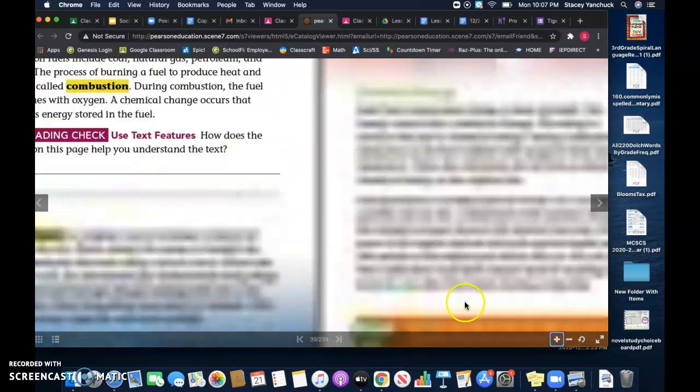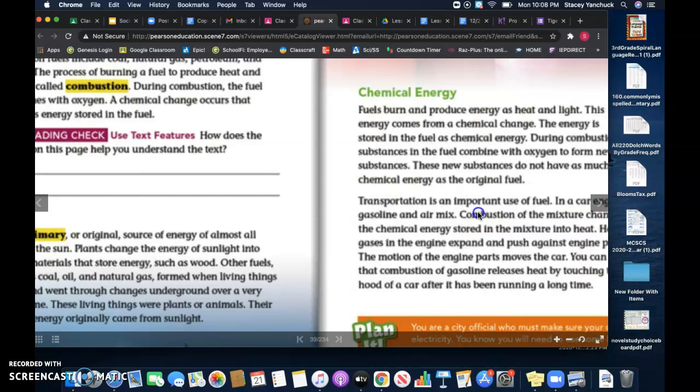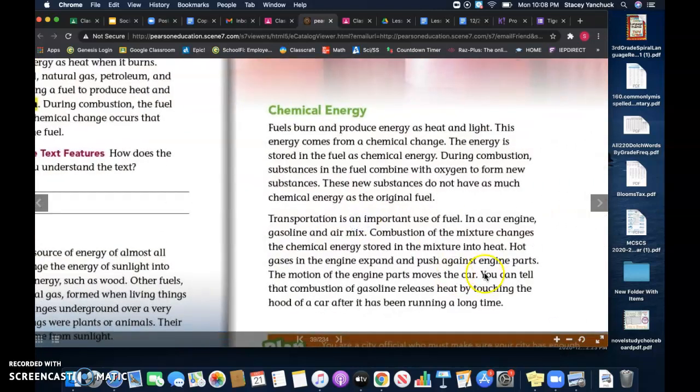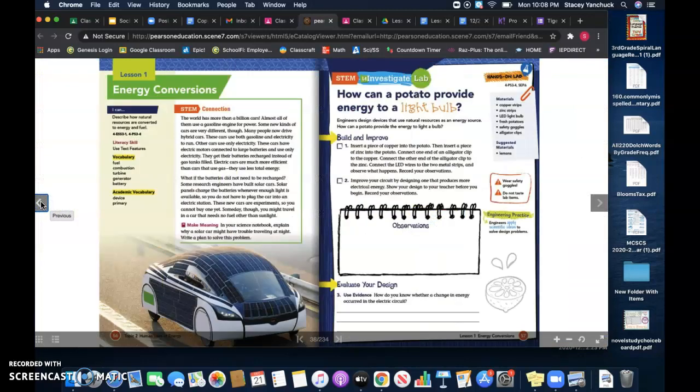All right, guys, we are in lesson one of topic four, I do believe it is. So make sure that you are following along with me. Now, we have been talking, let's take a look at the book really quick. We've been talking about energy and energy conversions. That's a lot of information.